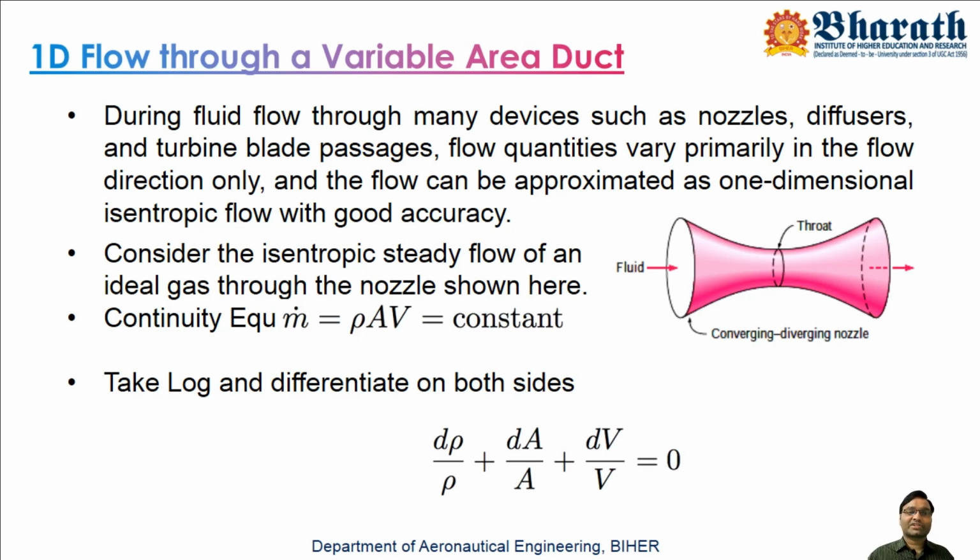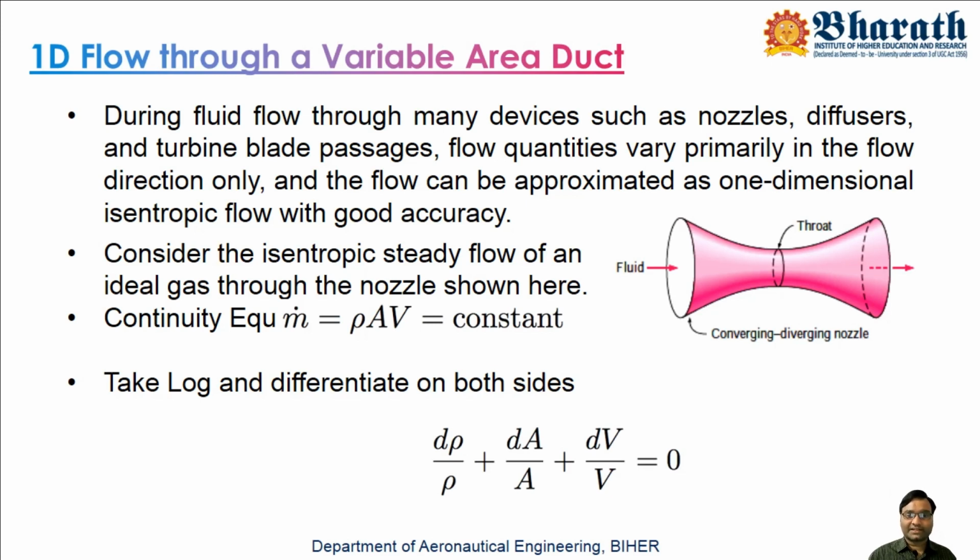That's why one dimensional flows are very important for flow through ducts, and why we are going to consider the one dimensional equations. Here we will start with the mass flow equation. The mass flow through a duct is given by m dot equals rho A V.